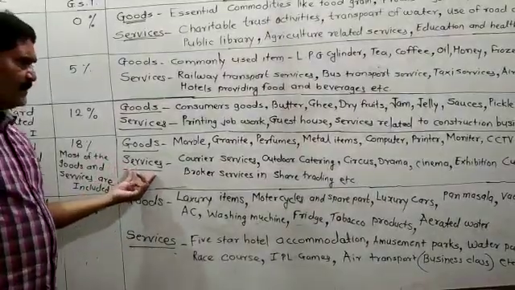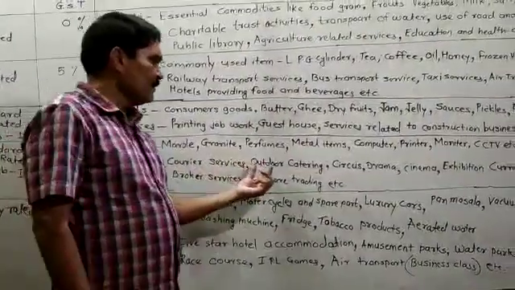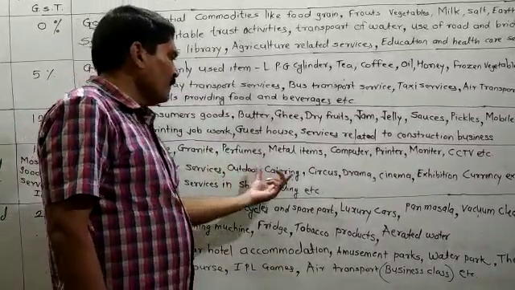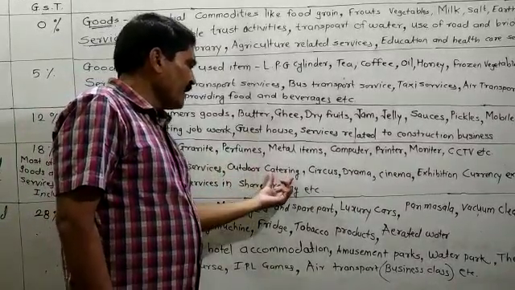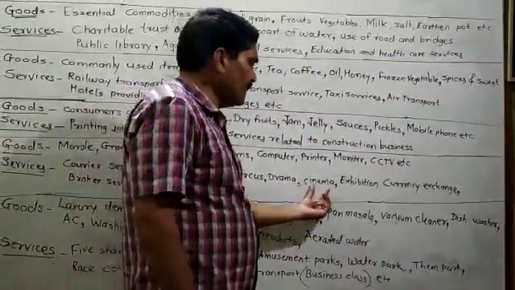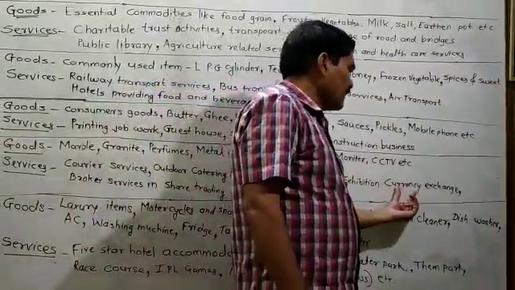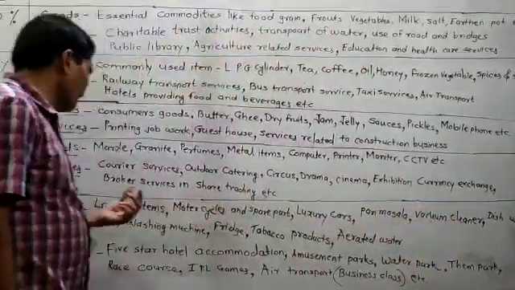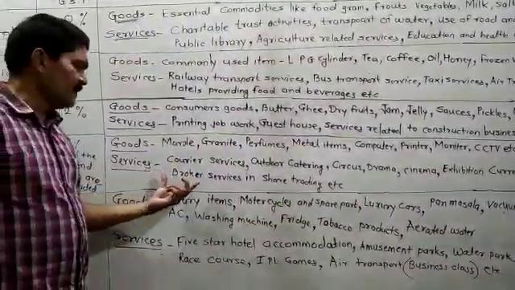And which are the services? Courier services, then outdoor catering services, then circus, drama, cinema, exhibition, currency exchange. If you want to exchange currency, they will charge 18% GST.